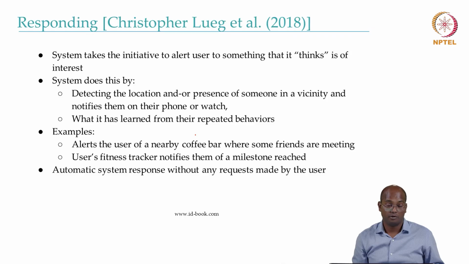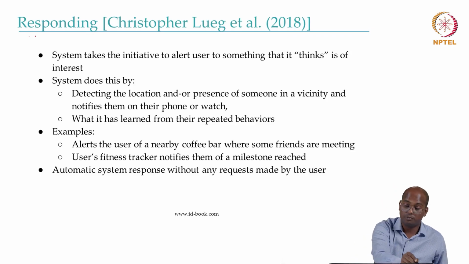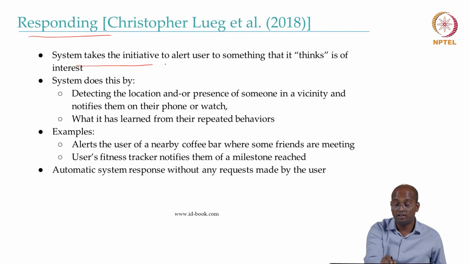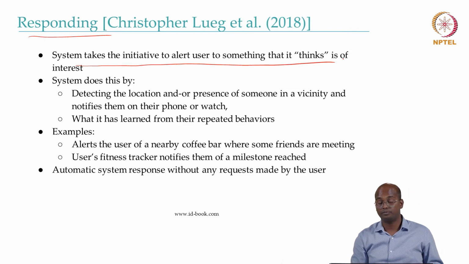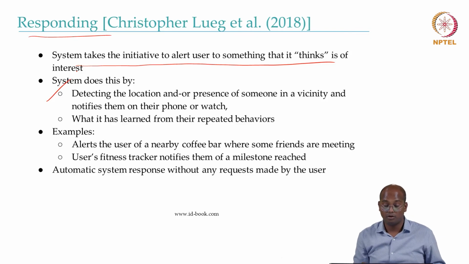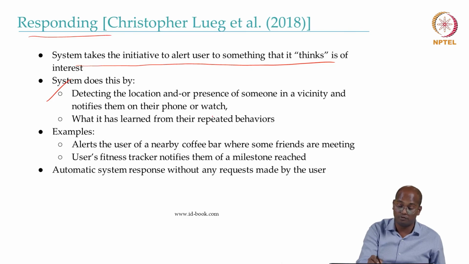Another way of interacting is responding. The system takes the initiative to alert the user to do something that it thinks is of interest. Often you see that the system does this by detecting the location and/or presence of someone in the vicinity and notifying them on their phone or watch.